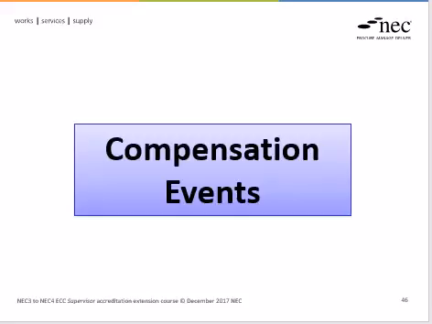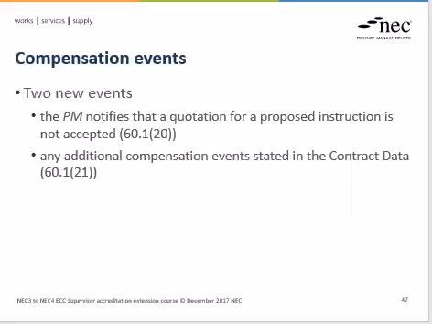We will now look at compensation events. The main list of compensation events is in clause 60.1, and there have been two new additions to this list. Number 20 says that it is a compensation event if the project manager notifies that a quotation for a proposed instruction is not accepted. We look at proposed instructions in a moment.